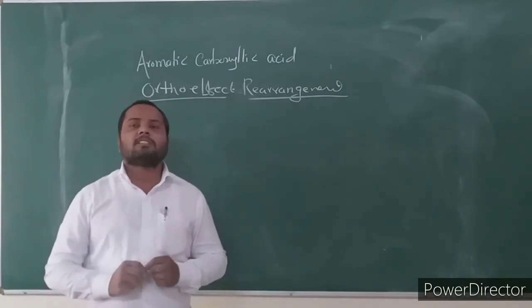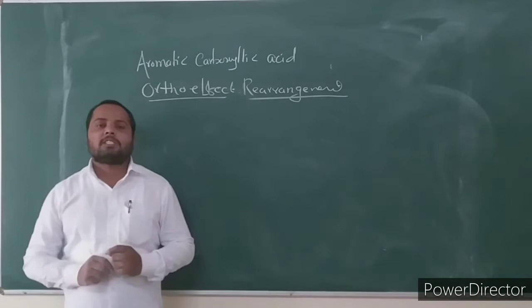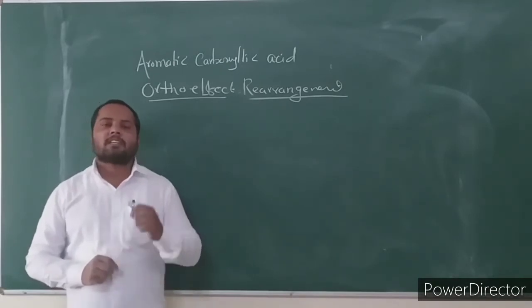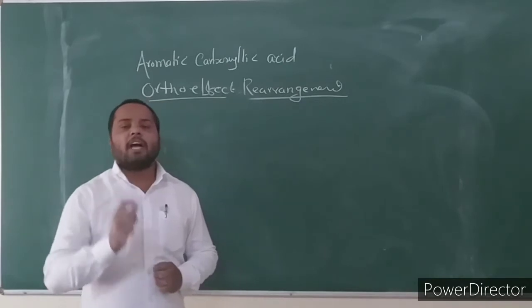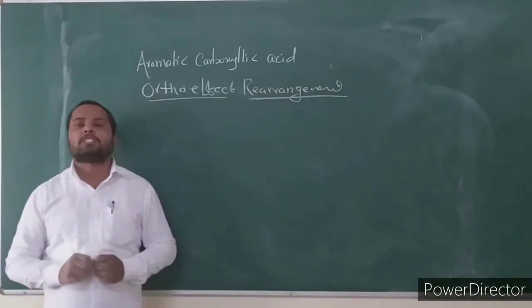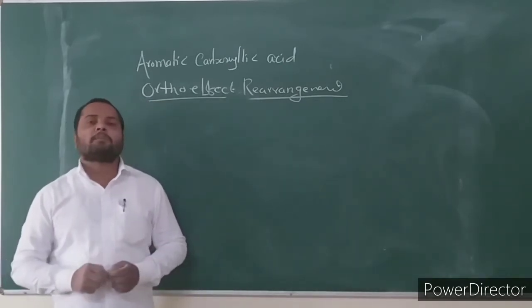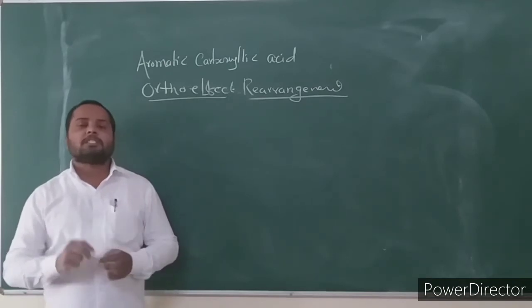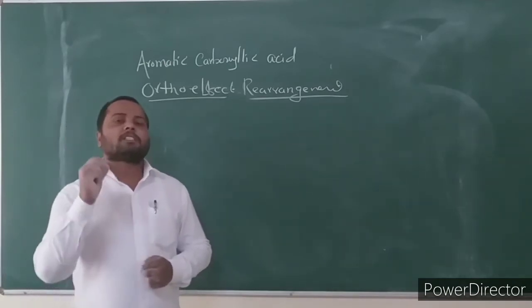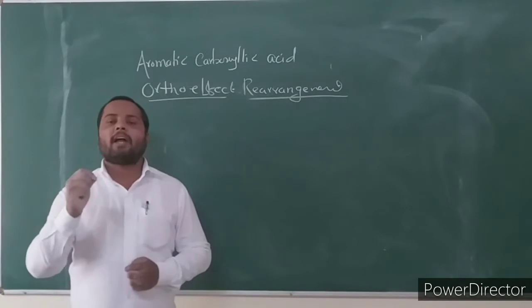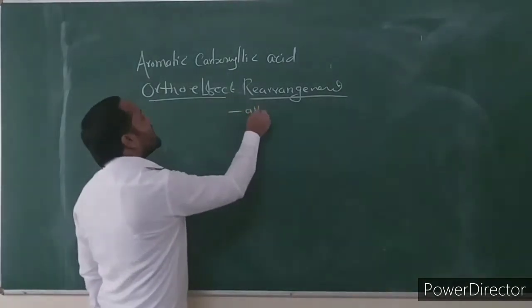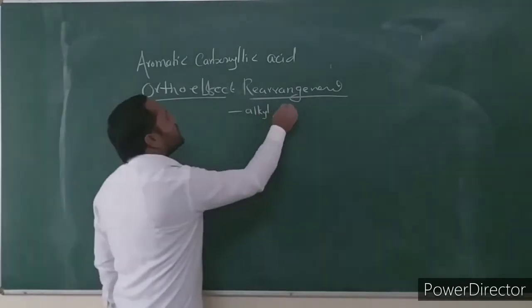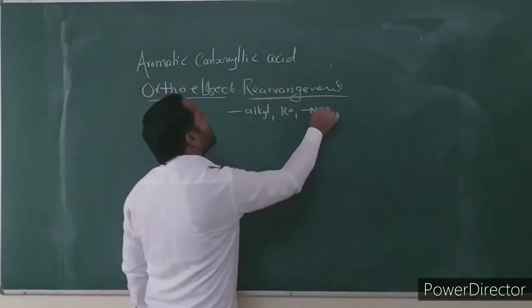What is another condition? The aromatic carboxylic acid, aromatic ester or aromatic amide should have at least one hydrogen-containing ortho substituent. At the ortho carbon, if a group is present, this ortho group should have at least one hydrogen. Three types of groups can be present: alkyl group, hydroxy group and amino group.